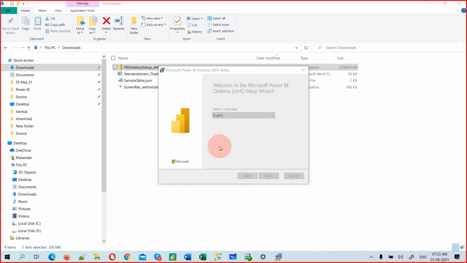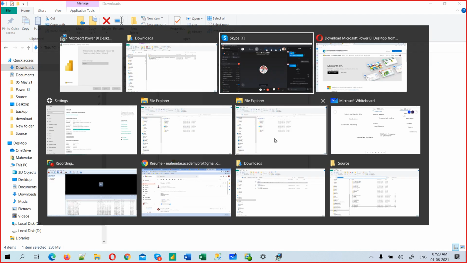It will ask you for the location where to install, and whether you want shortcut creation and everything. But mine is actually installed, so I don't think I need to install again. But if you have any problem, just chat with me and I will tell you how to install, if you require that kind of help.